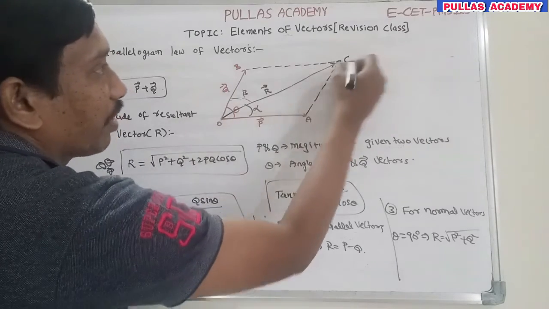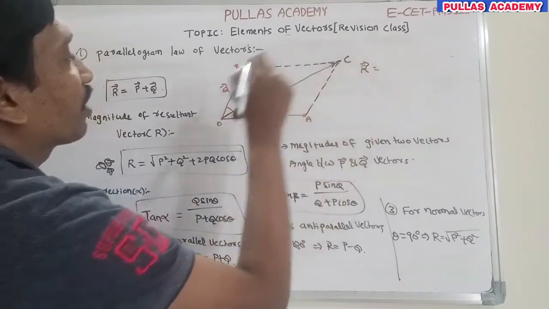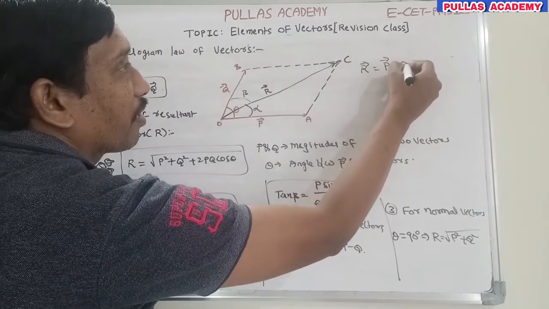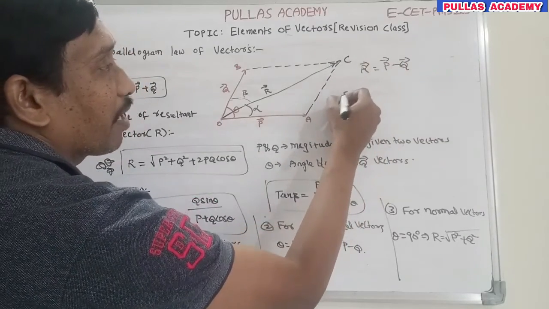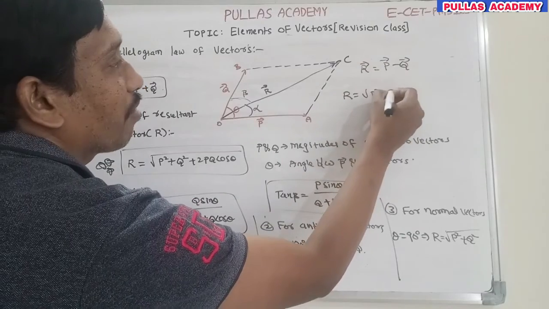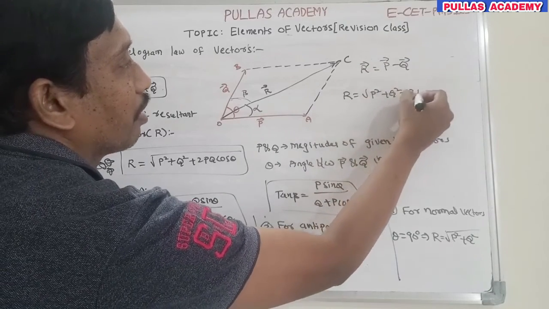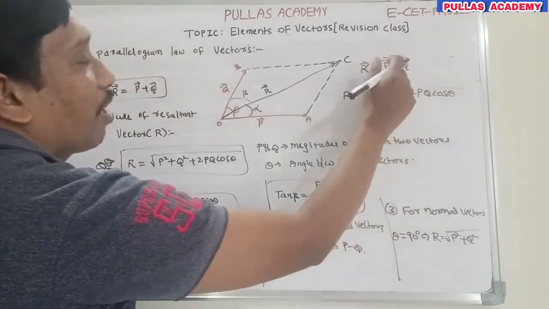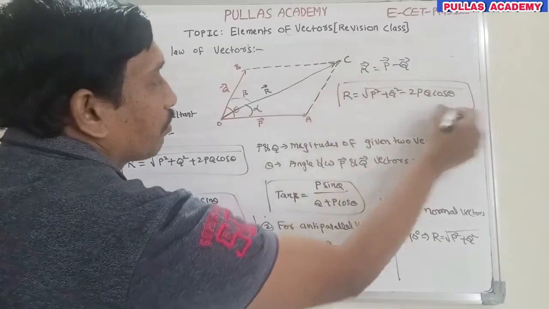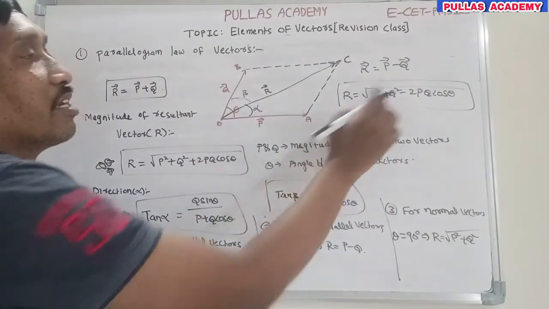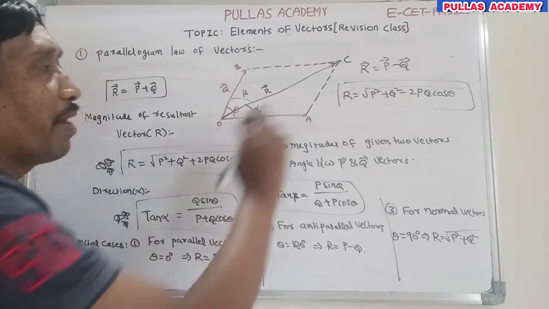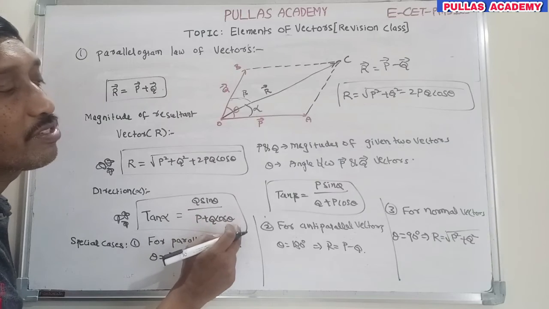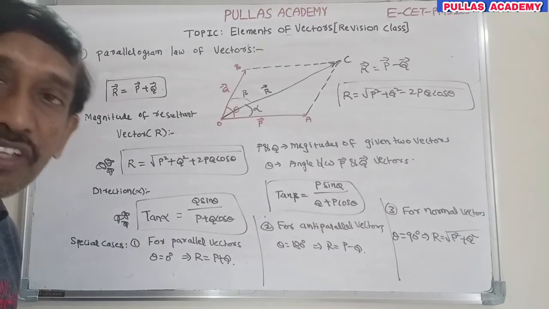Suppose you have two vectors and you want the subtraction of the two vectors; that is also obtained by the parallelogram. Subtraction means r bar is equal to p bar minus q bar. For this vector, the magnitude of the resultant, with a small difference after simplification, is the square root of p square plus q square minus 2pq cos theta. If you have subtraction of two vectors, those two vectors also make some angle theta with each other, so use this formula. Only the magnitude is important. If asked for direction, it is q sin theta by p minus q cos theta. That is the difference, everything else is the same.